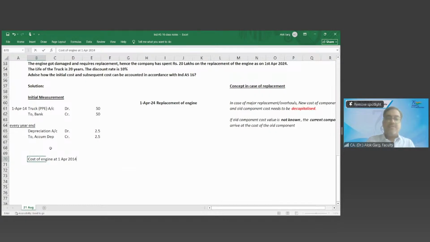How to arrive at this cost of engine? So I am sitting on 1st April 24, and after 10 years I am computing the cost which was incurred 10 years ago. Because I know today's cost. So if I know today's cost, how can I arrive at the 10 year before cost? Neha, how will I arrive that?